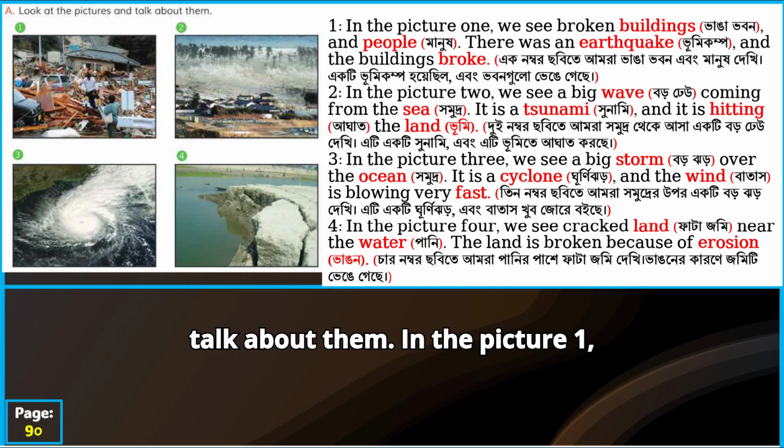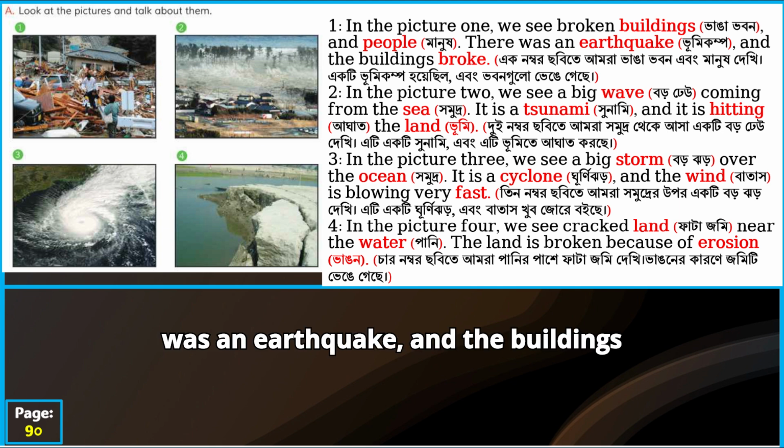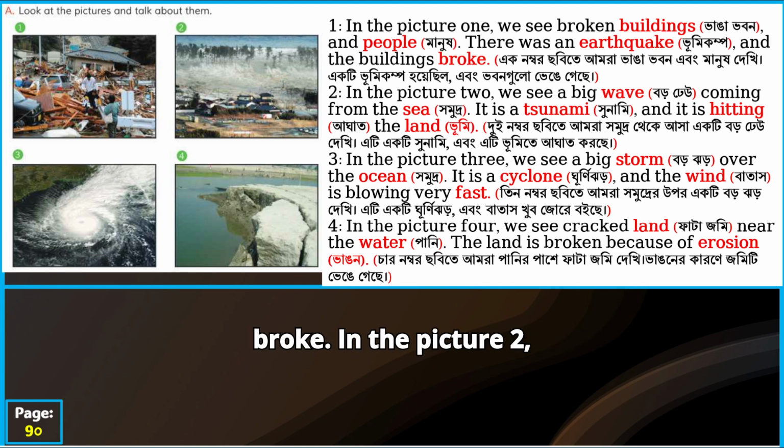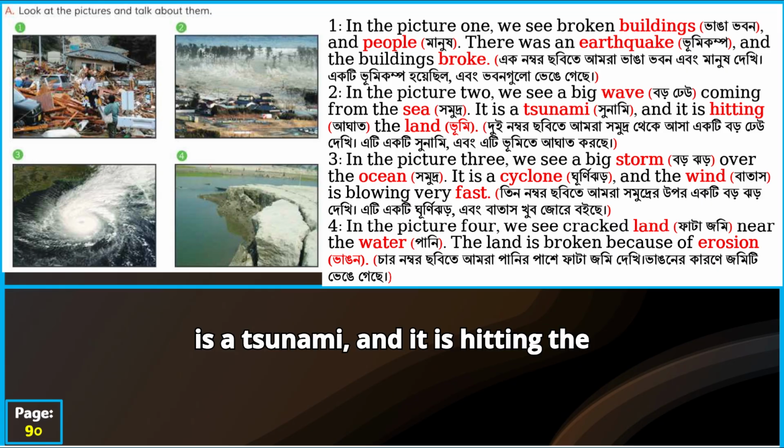In picture 1, we see broken buildings and people. There was an earthquake and the buildings broke. In picture 2, we see a big wave coming from the sea. It is a tsunami and it is hitting the land.